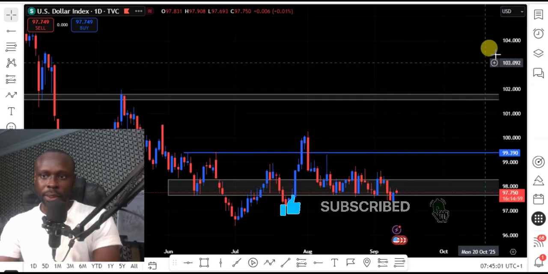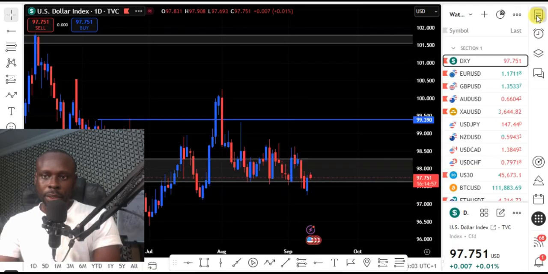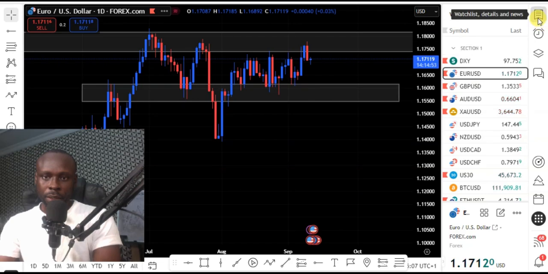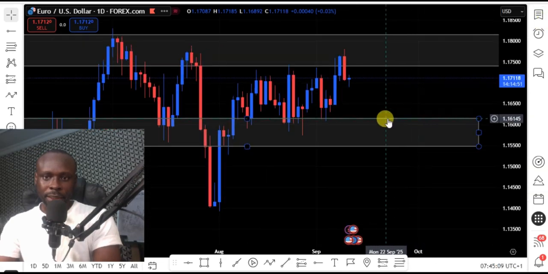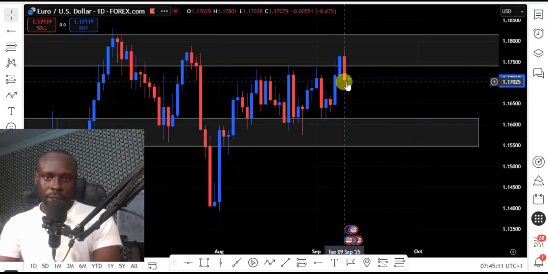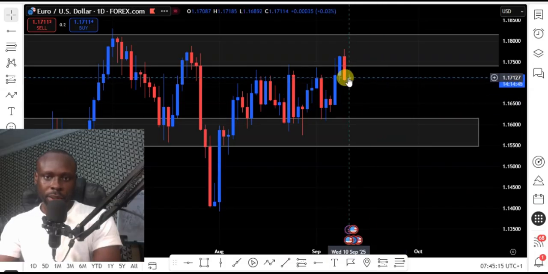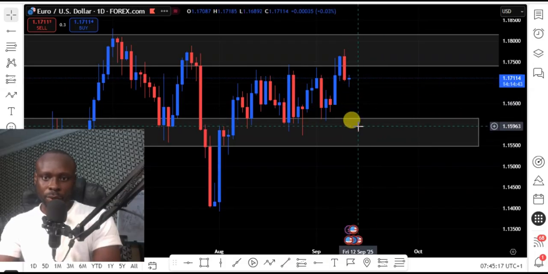So let's look at the EURUSD, which is our next pair. EURUSD on my daily chart has this bearish rejection candle, which indicates a reversal of price back to this support level.